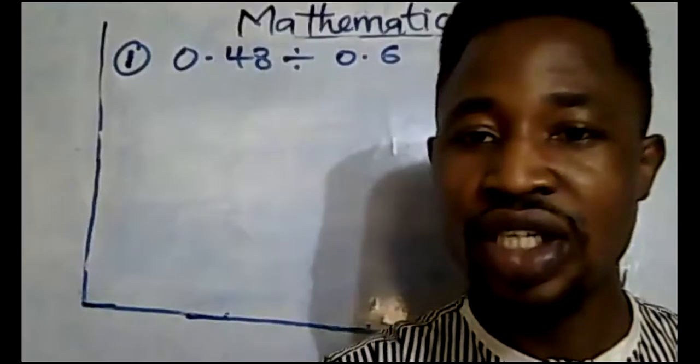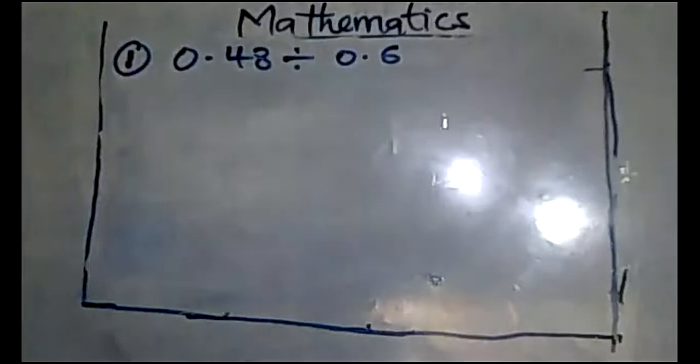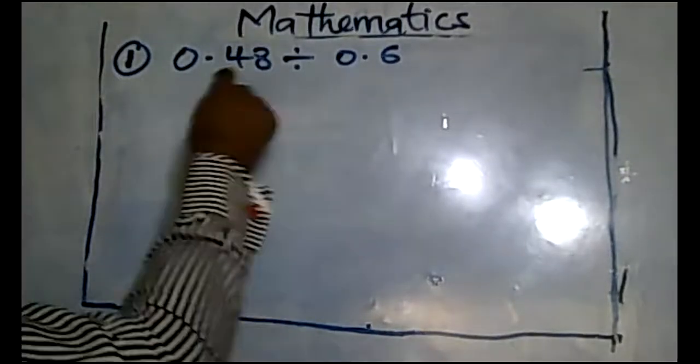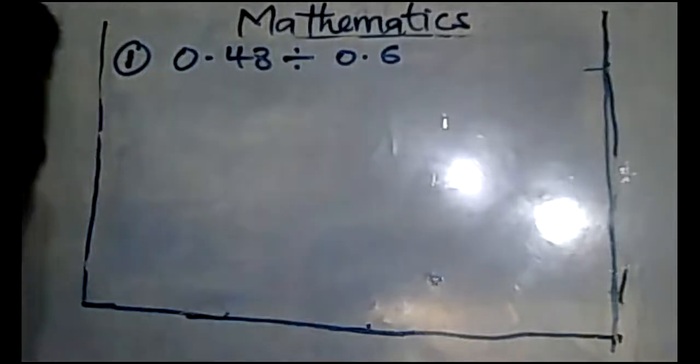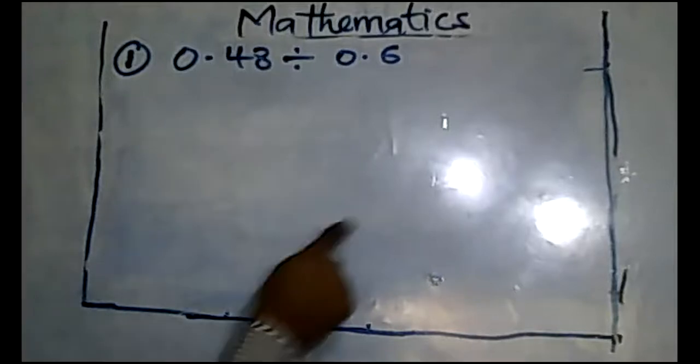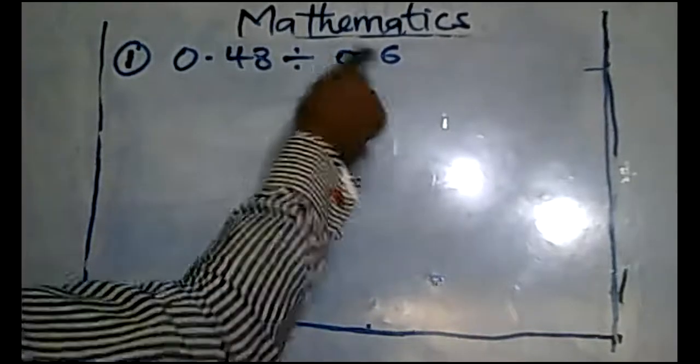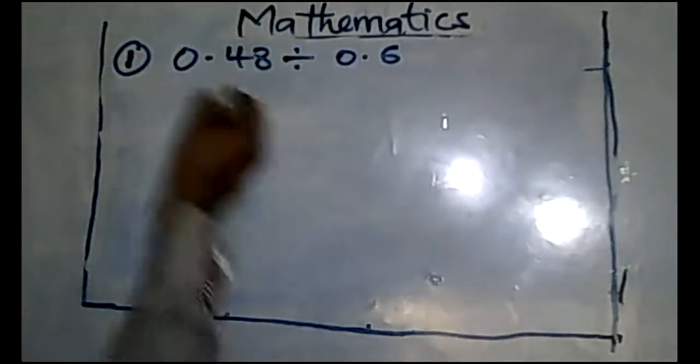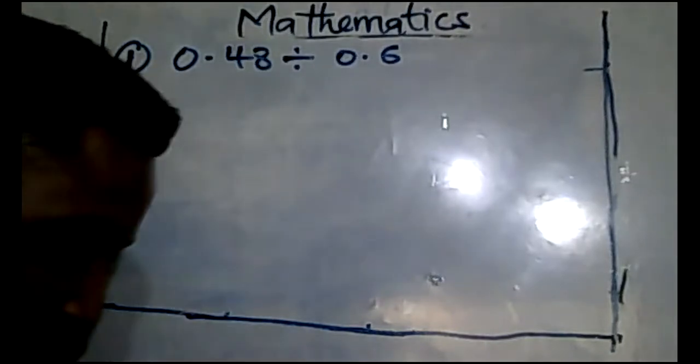It's done the easiest way. What I said in my explanation is change both of them to fractions. How? Now, watch me as I do this. 0.48 to fraction will be what?